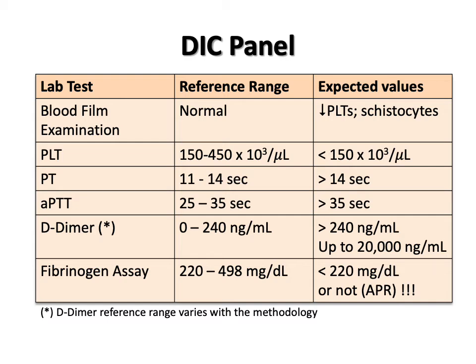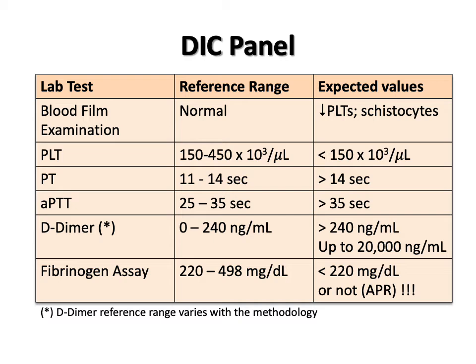The tests included on a DIC panel will vary from institution to institution, and some institutions may not have a formal DIC panel at all. However, the tests listed on this slide include tests applicable to DIC, which includes a blood film examination, platelet count, ProTime, PTT, D-dimer, and fibrinogen level.